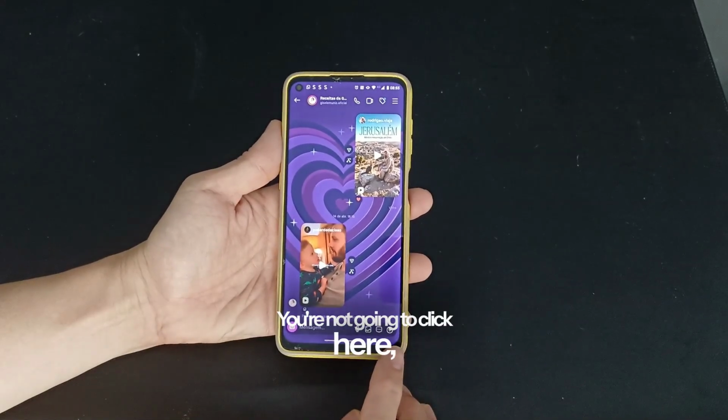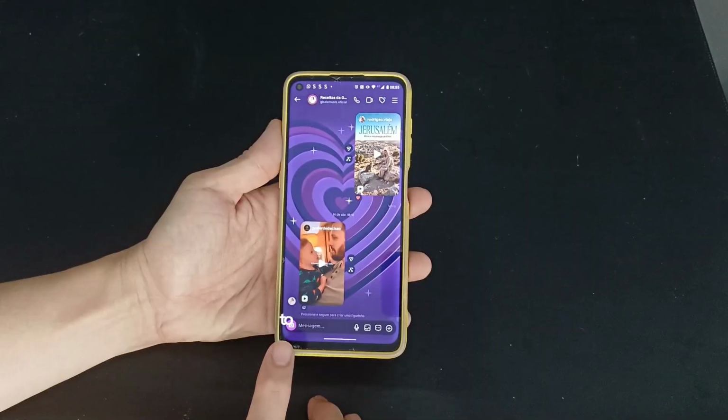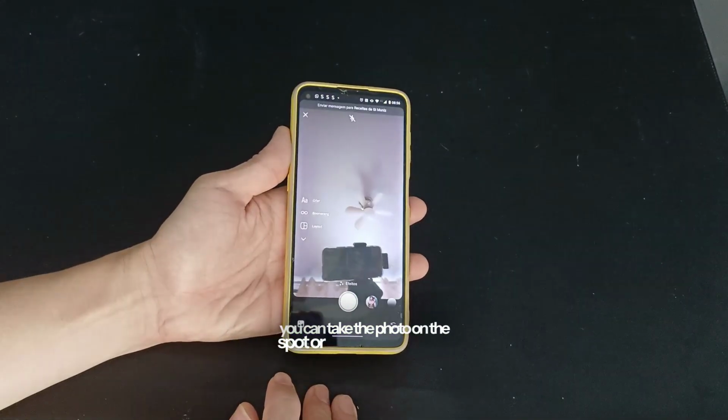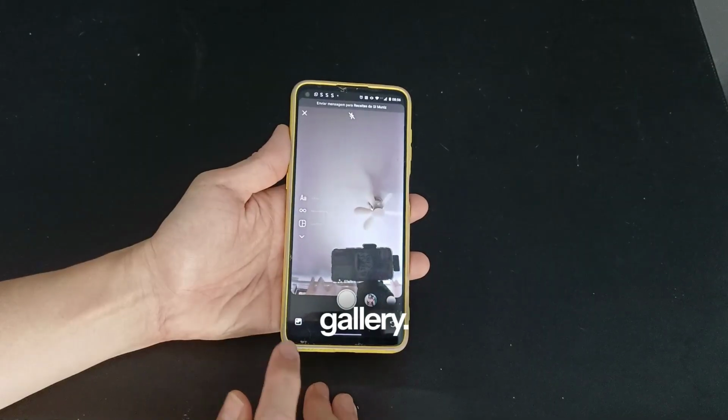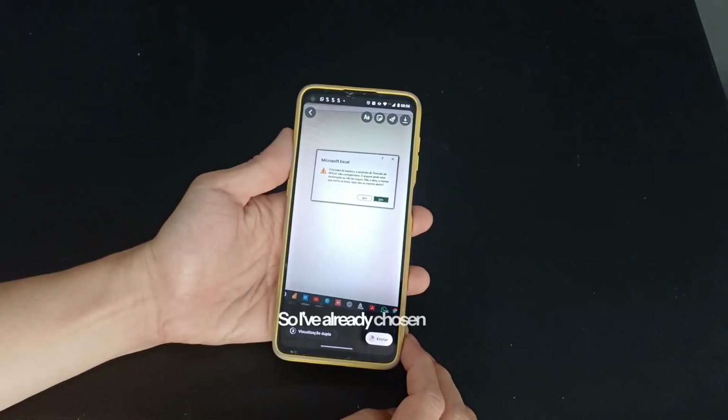You're not going to click here, guys, on this plus sign. You're going to click here on this icon, and you're going to choose the photo that you want. You can take the photo on the spot, or it can be from your gallery. So I'm going to choose here gallery, guys. Here, choose the photo. So I've already chosen the photo.